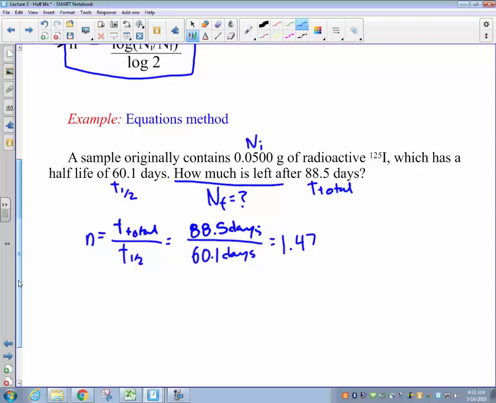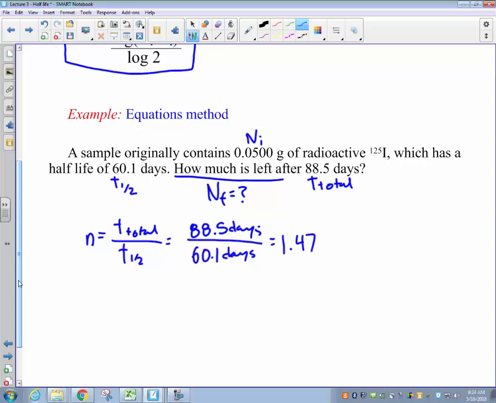Now that we have the number of half-lives that have gone by, we can simply apply our half-life equation to solve for the final amount, where n sub f, our final amount, is equal to the initial amount we started with, n sub I, times 1/2 to the n power, where n is the number of half-lives, and plug in our variables. We started with initially 0.0500 grams.